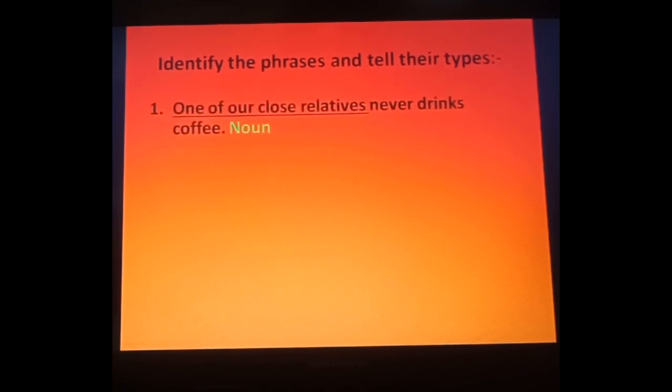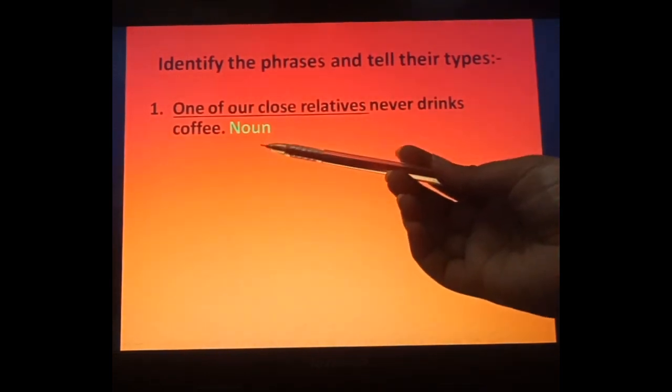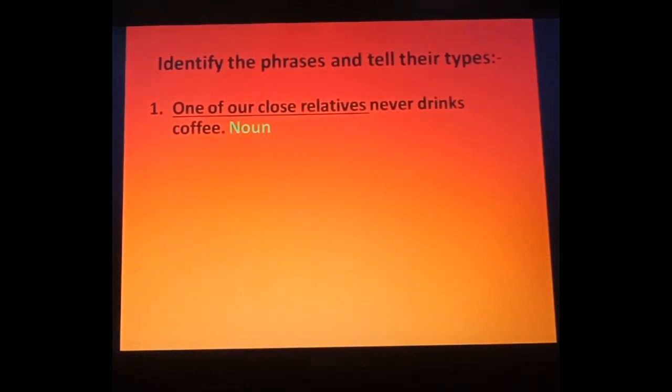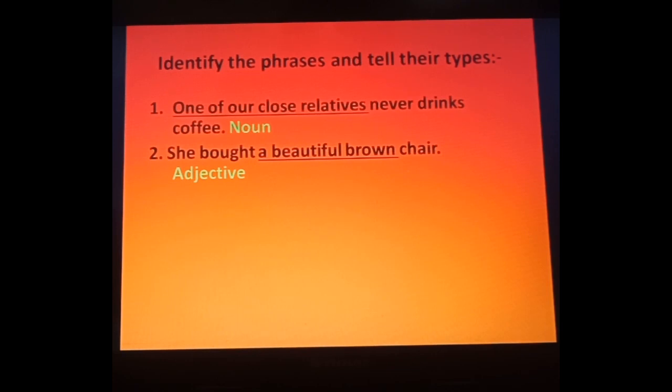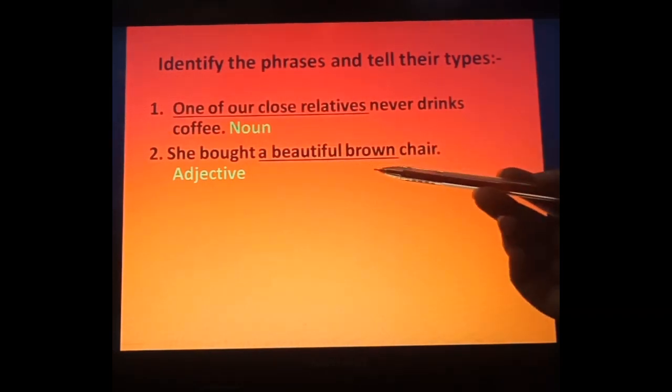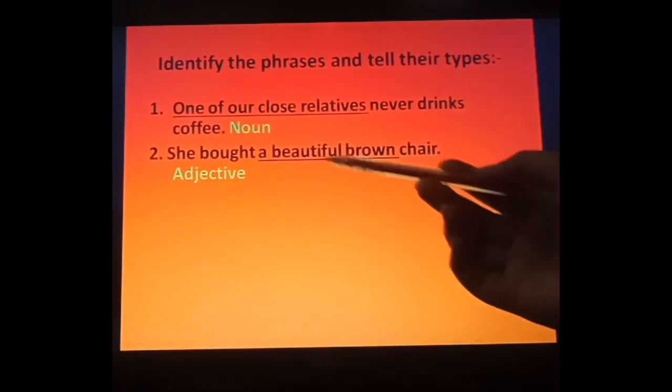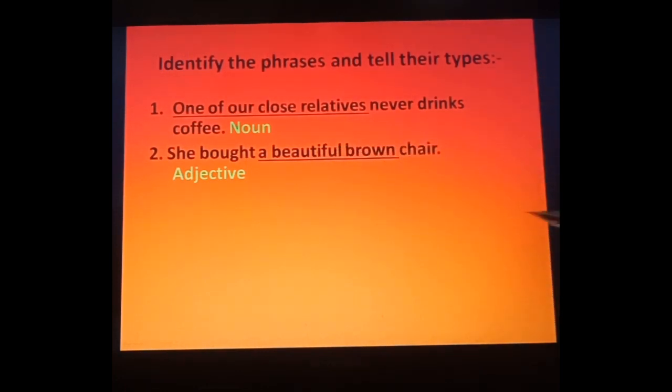Now let's get further. First one, one of our close relatives never drinks coffee. Now just see here, as I told you, in a noun phrase you will get a noun. So that is close relatives. We have got the noun. So one of our describing words of noun. That's why this is what? Noun phrase. Next one, she bought a beautiful brown chair. Here, a beautiful brown, this is the underlined part. This is our phrase. It is telling about the chair. The quality of the chair is a beautiful brown. Quality, that is what? Adjective. That's why this is our adjective phrase.